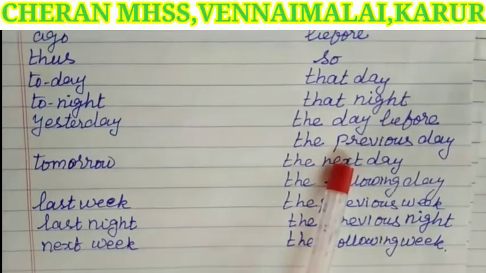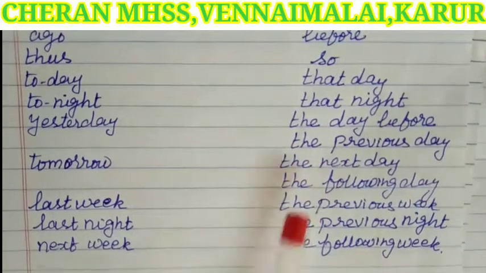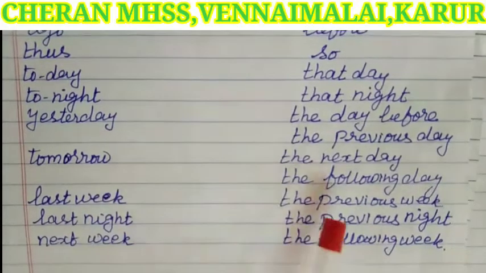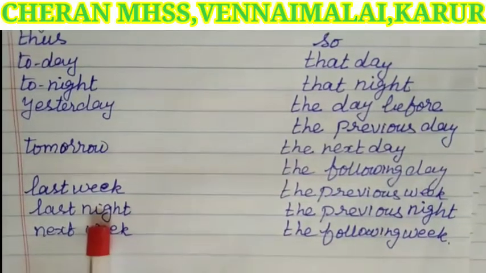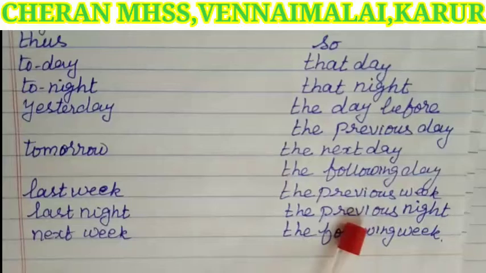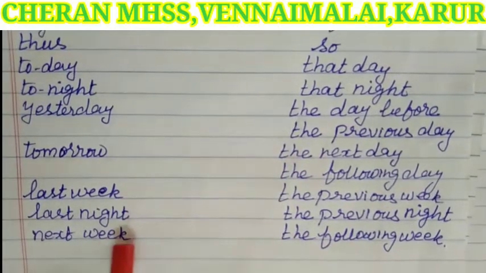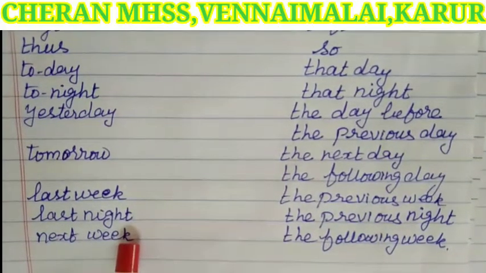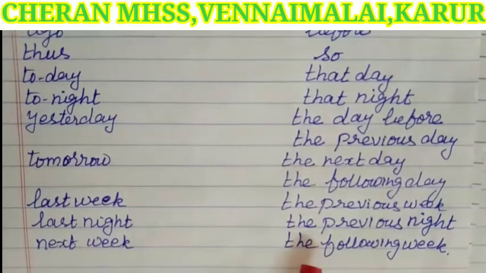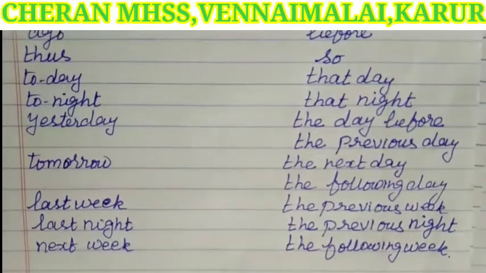Tomorrow to the next day or the following day. Last week to the previous week. Last night to the previous night. Next week will change in indirect speech to the following week.